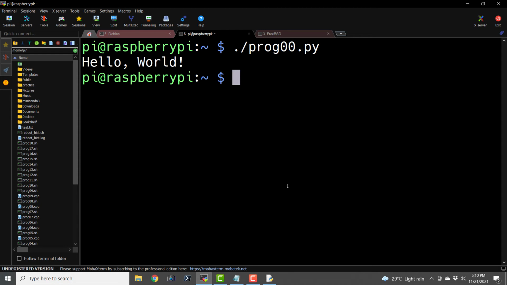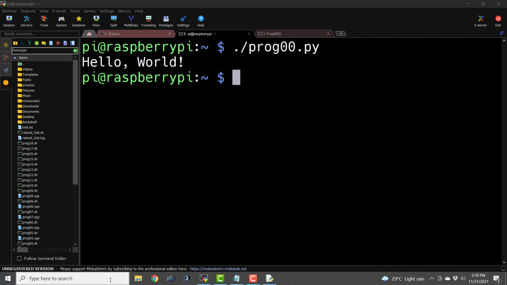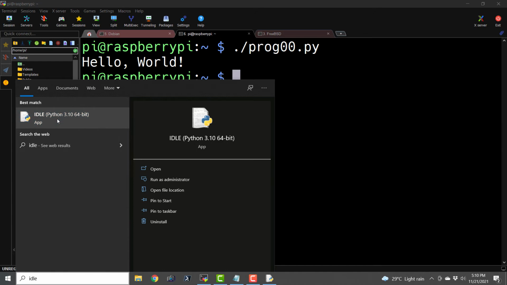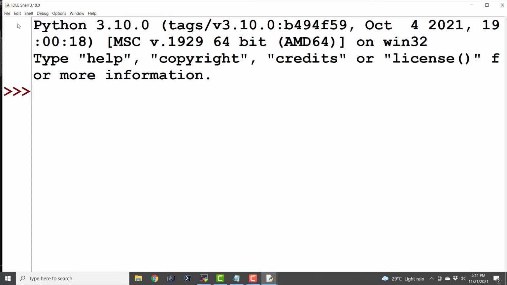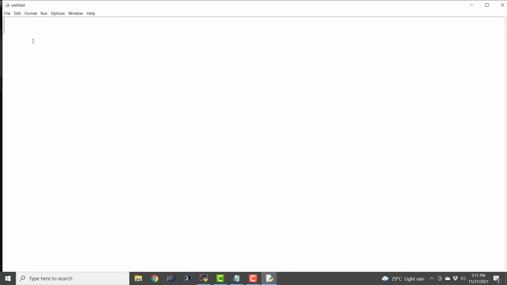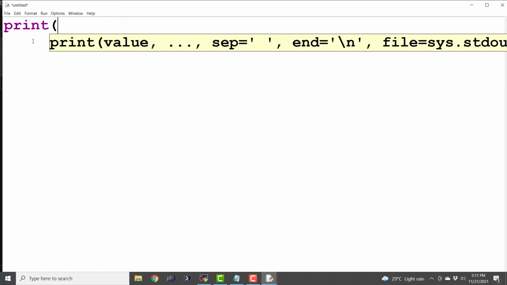We can do the similar trick on Windows operating system also. So let us open the IDLE. So this is the IDLE. And let us create a new file. And let me say print hello world.